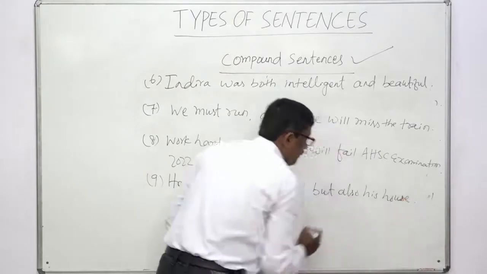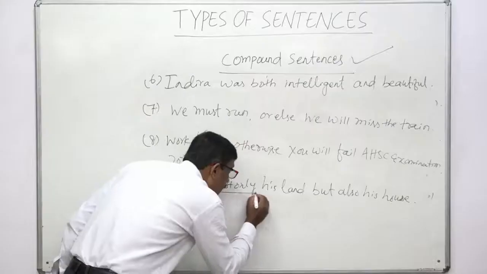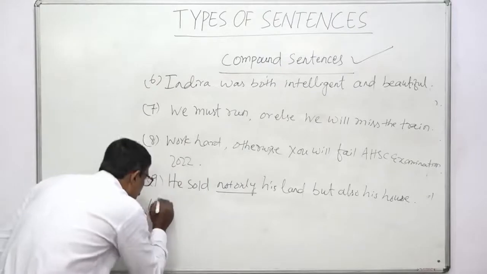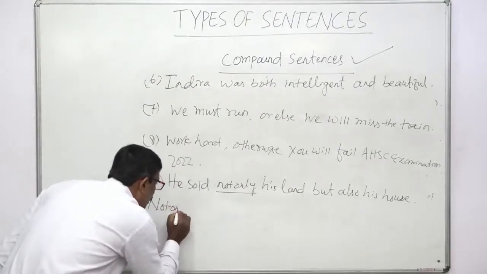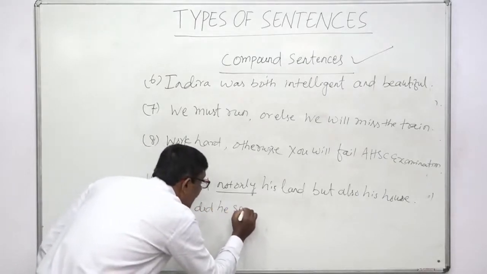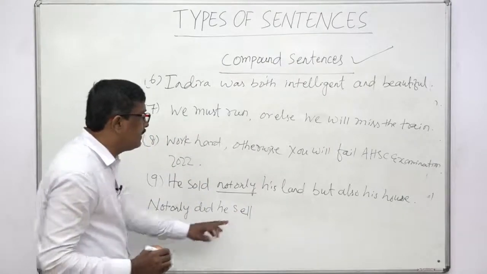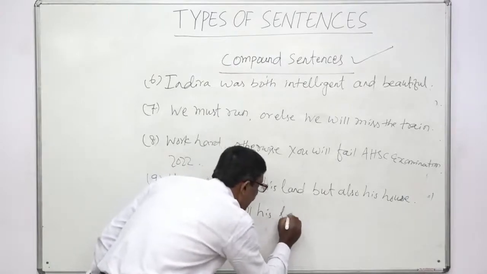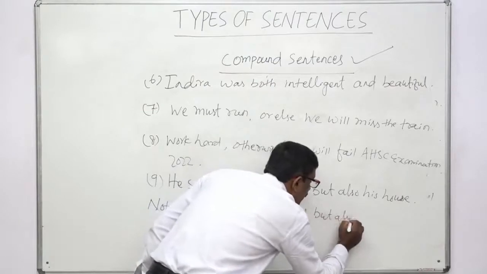But you mark the use of not only but also. If here not only is used in the beginning of the sentence, there will be a change. You see, not only did he sell his land, but also his house.